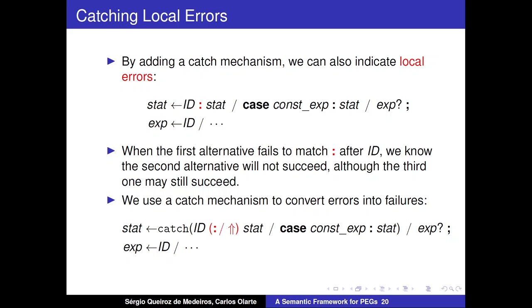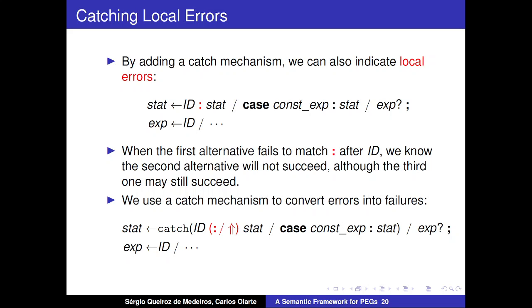So in case you fail to match this colon after the identifier, we know the second alternative will not match because the second alternative does not start with matching an identifier. But the third alternative of a statement can begin by matching an identifier, because an identifier may be a valid expression.